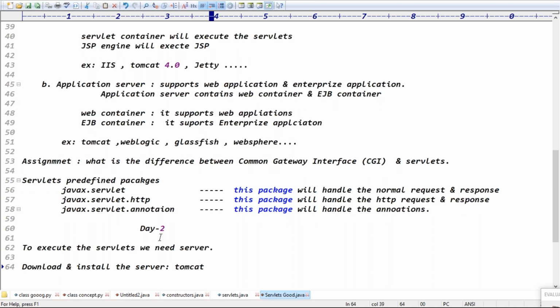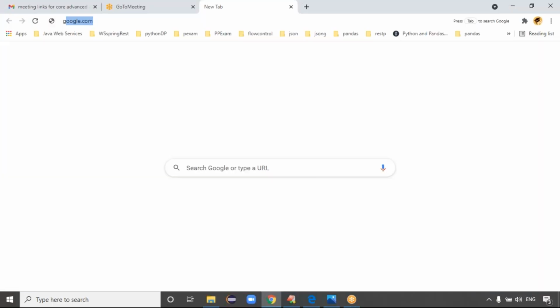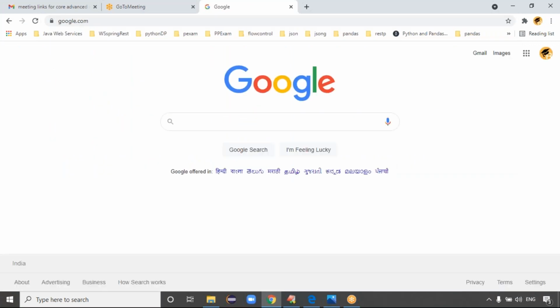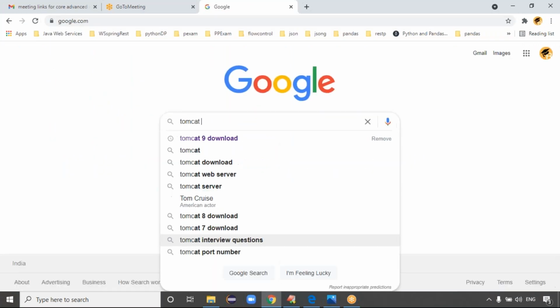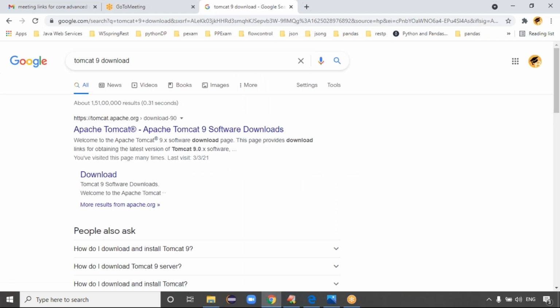Because you can go for which server here? Tomcat server, right? Exactly. So initially, if you go for the Tomcat server, just go to Google. So you can say like Tomcat 9 download. The present version is definitely 9 only. Tomcat 9 download. I'll give the link, guys.